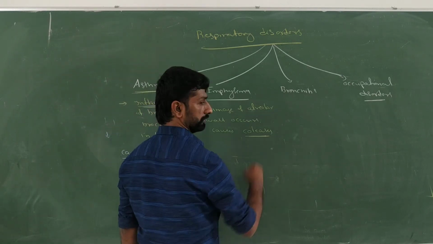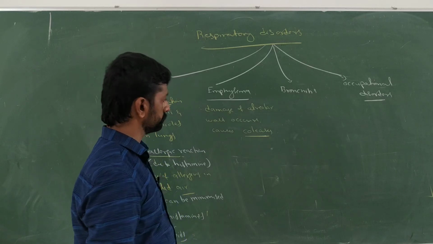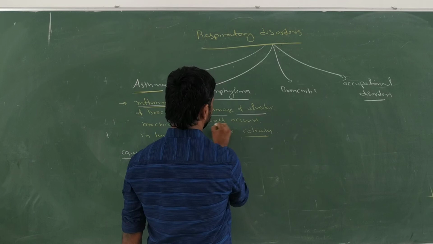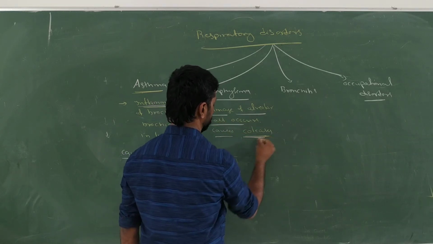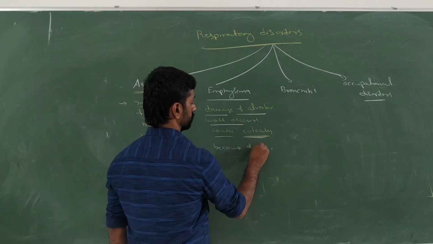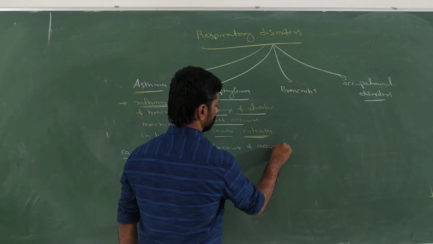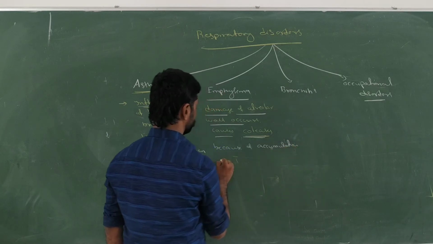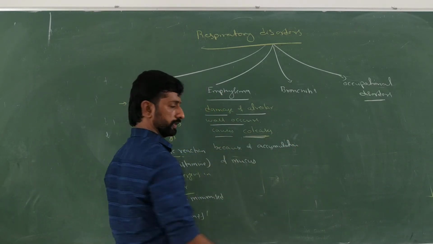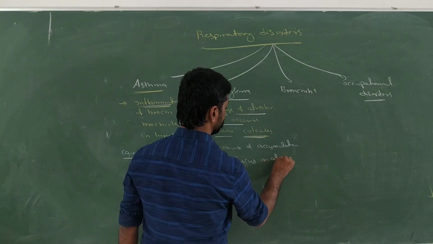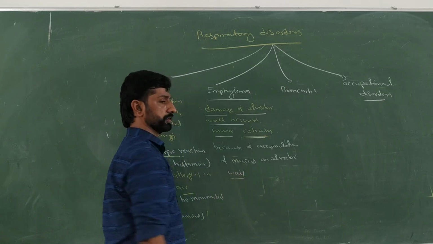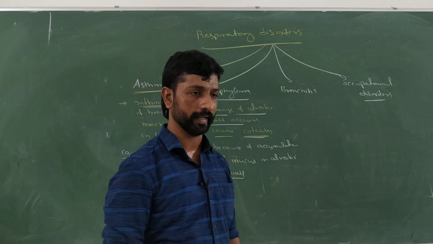So, when this damage of the alveolar wall occurs, it causes cholesis. Why? Because of accumulation of mucus on the alveolar wall. This reduces the rate of diffusion of the gases.